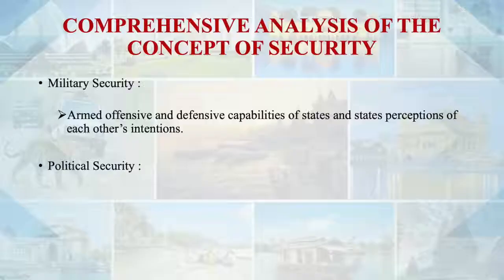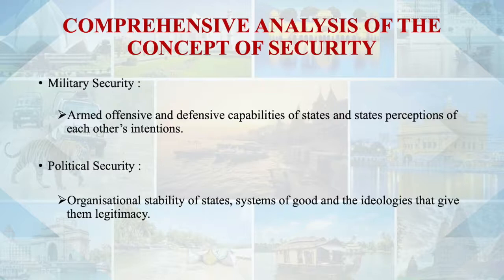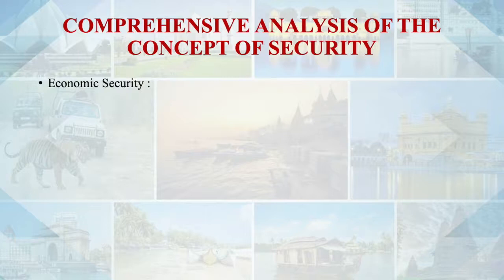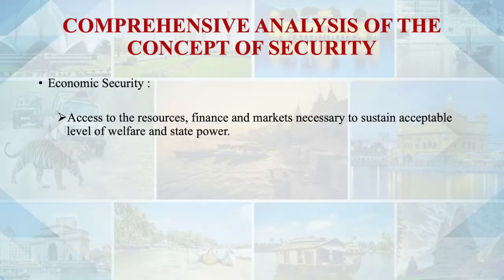The second is political security: organizational stability of the states, systems of government, and the ideologies that give them legitimacy. Political security is another important dimension of the comprehensive analysis of security under this school of thought. The third is economic security: the country should have access to the resources, finance and markets necessary to sustain an acceptable level of welfare and state power.